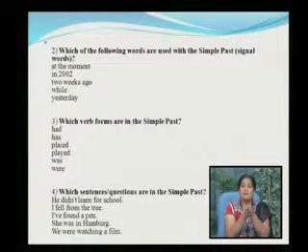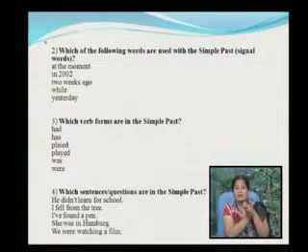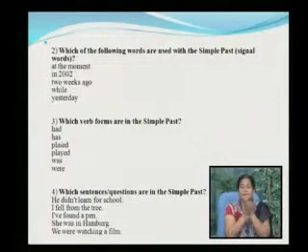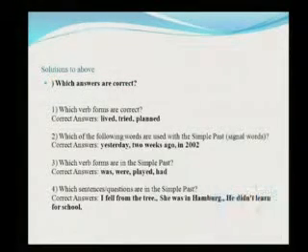Which of the following words are used with the simple past? Signal words: at the moment, in 2002, 2 weeks ago, while, yesterday. Find out which one was the correct. The answer is, the correct words in the signal words are yesterday, 2 weeks ago, in 2002.